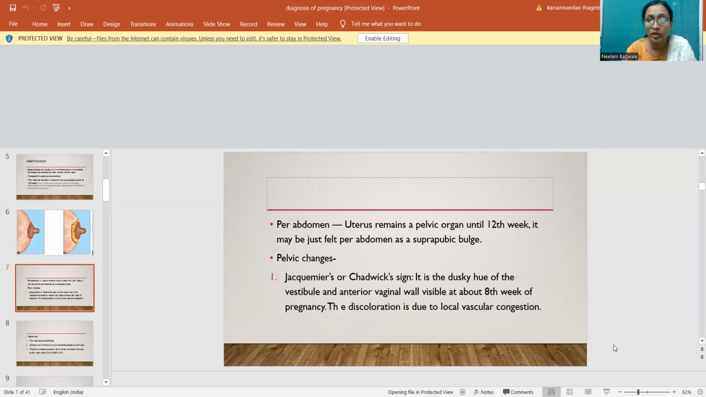On per abdomen examination, the uterus remains a pelvic organ until the 12th week. It may just be felt per abdomen as a suprapubic bulge. The pelvic changes are Jacquemier or Chadwick signs. It is the dusky hue of the vestibule and anterior vaginal wall, visible at about the 8th week of pregnancy. The discoloration is due to local vascular congestion.